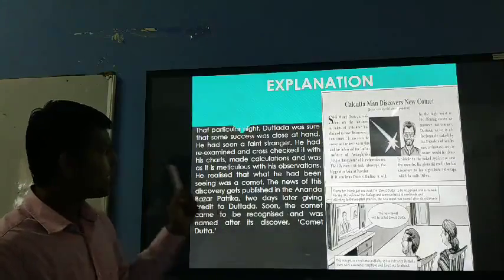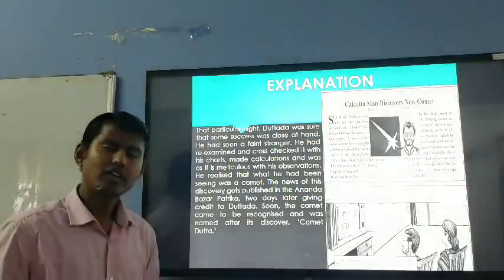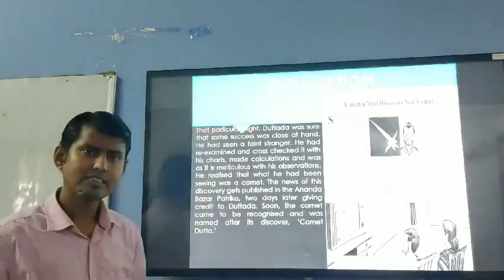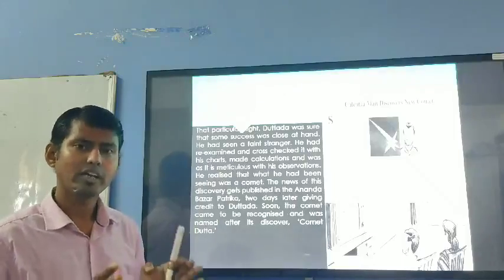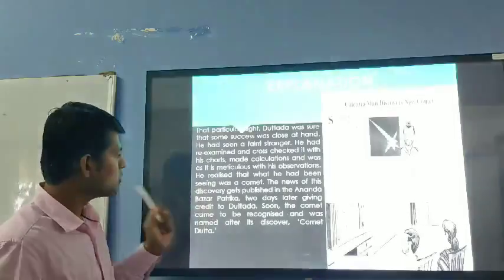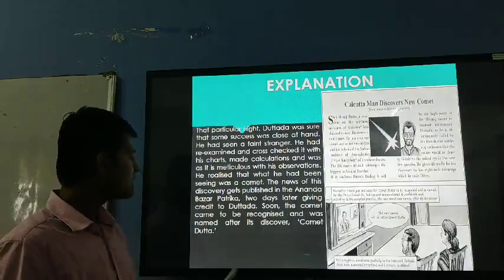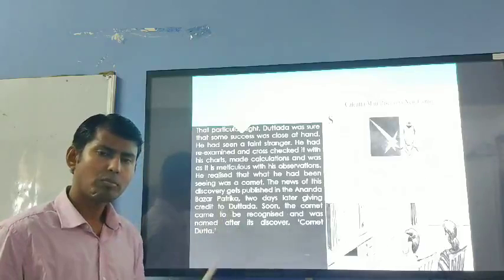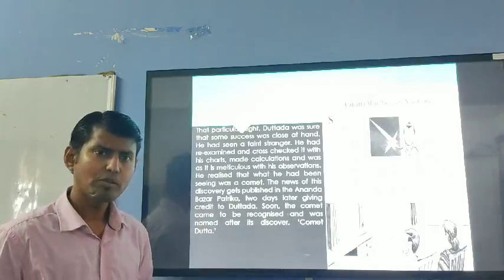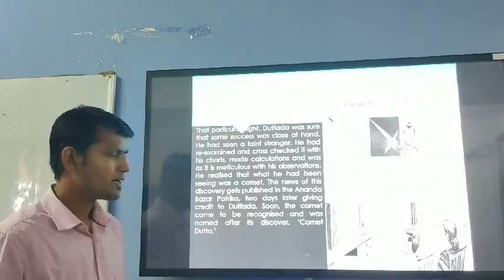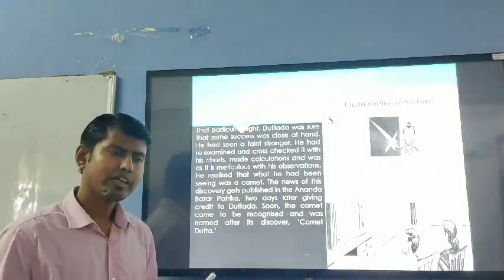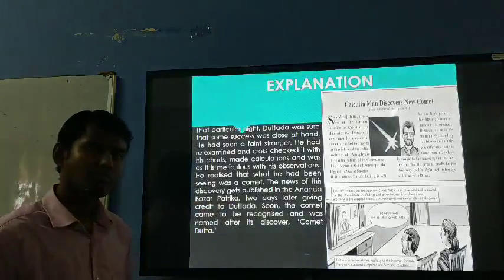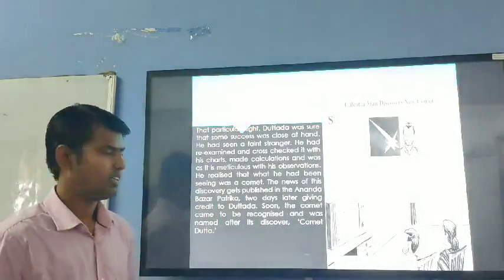He realized that what he had been seeing was a comet. So finally, he discovered that what he had seen with his telescope was surely a comet. The news of this discovery got published in the Anand Bazar Patrika, one of the famous newspapers in Calcutta, and people came to know that the comet had been discovered by Manoj Dutta.